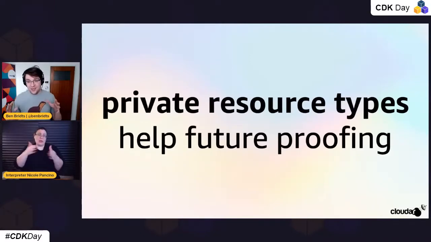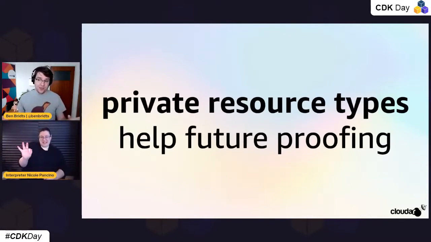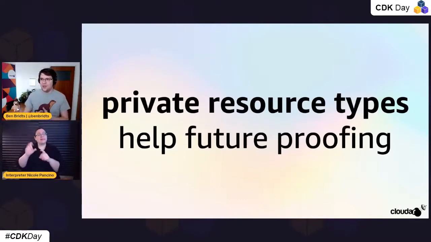If you need something that would be a custom resource today, and you're not using custom resources yet, or you want to move away from them, the private resource types that were released in, I think, December 2019 are the better option in almost every way. You can basically think of them as custom resources version 2. They're using the same framework that AWS uses to develop the native CloudFormation types, so you also get a lot of the features that native CloudFormation types get.